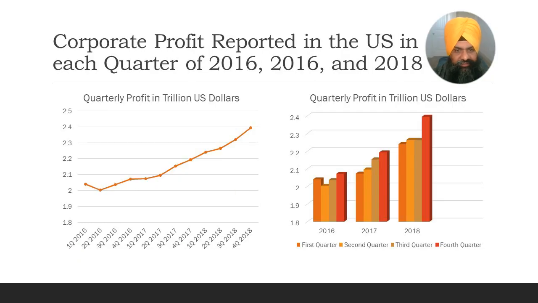The Tax Cuts and Jobs Act (TCJA) positively impacted corporate profit reported in the United States. The total corporate profit reported in the United States at the end of the fourth quarter of 2016 was 2.072 trillion US dollars. It increased significantly by the end of the fourth quarter of 2018 by 0.335 trillion US dollars and reached 2.395 trillion US dollars.